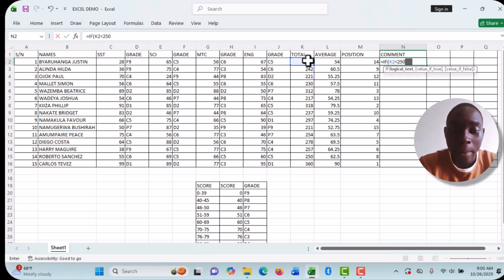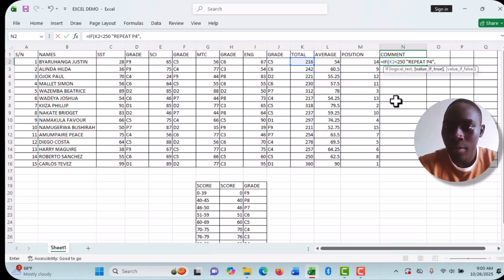I will say repeat, put some apostrophes, letter space, repeat P4, before comma, and then I will also say, because I will just say if it is not, if this is greater than 250, be promoted to P5.